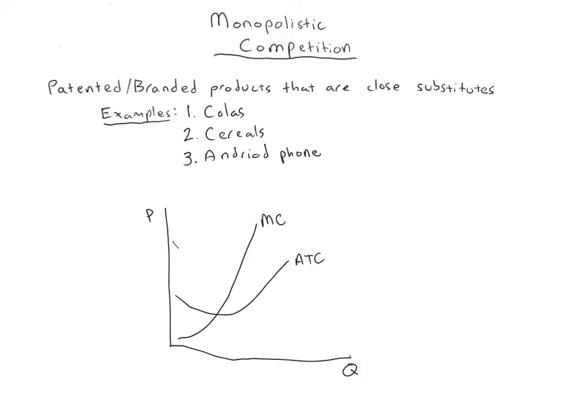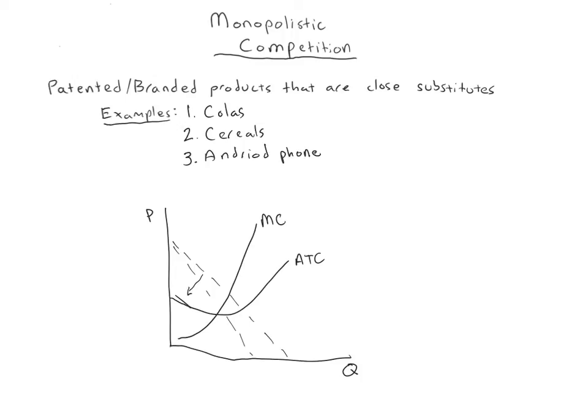So if the original demand was here, let's say, and the original MR was here, now demand is going to shift in, and in particular it's going to keep shifting in as more and more firms enter until this Coke isn't making a profit anymore, until all the firms that are monopolistic competitors are no longer making profit. And we'll see that represented by the condition P equals ATC.